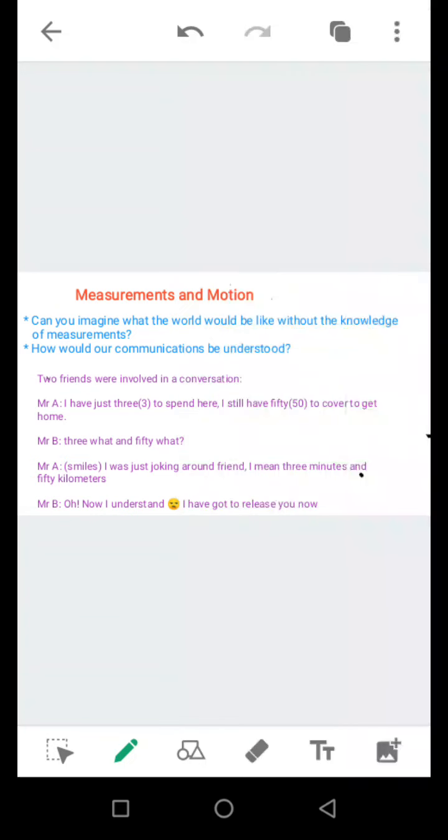Here, measurements and motion. Can you imagine what the world would be like without the knowledge of measurements? Take a moment and think of that. How would our communications be understood? This next conversation will throw more light on the question being asked.